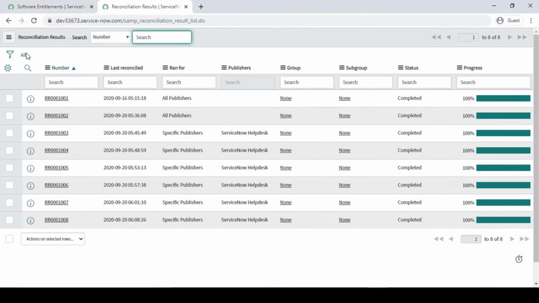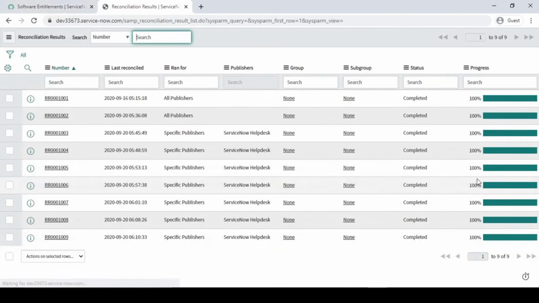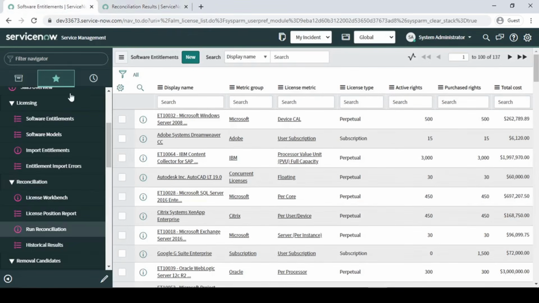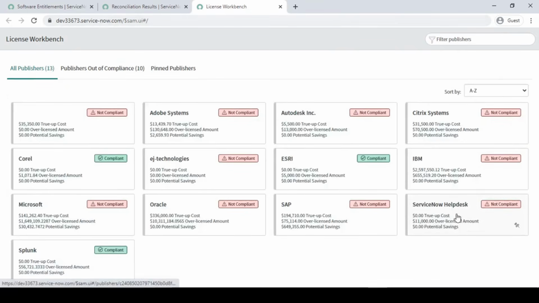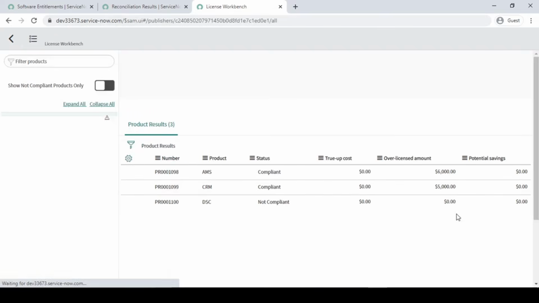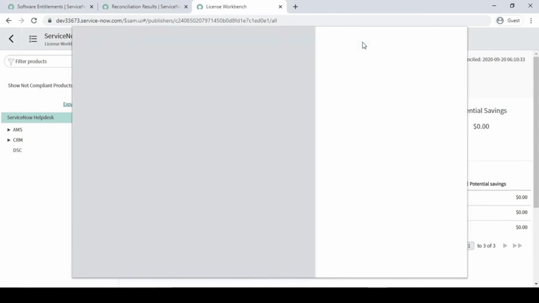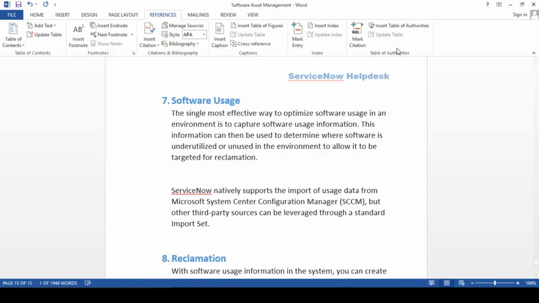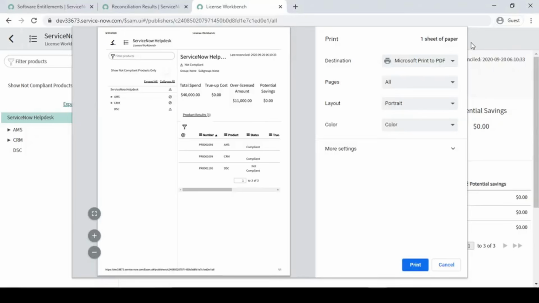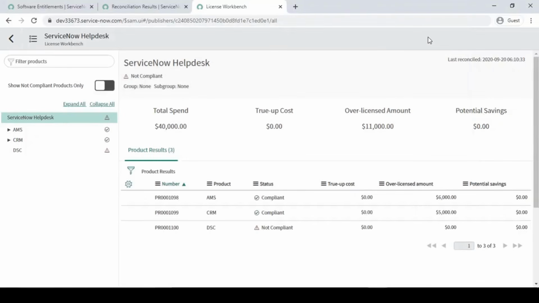Fine. So now I have run those reconciliation rules over here, and it has completed. Now we have to go to the license workbench. I'm doing it again and again, guys, because it will not reflect if you do not do it. Fine. So here we now have AMS, right?